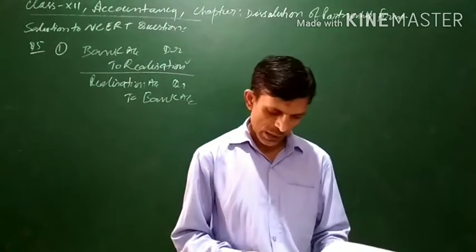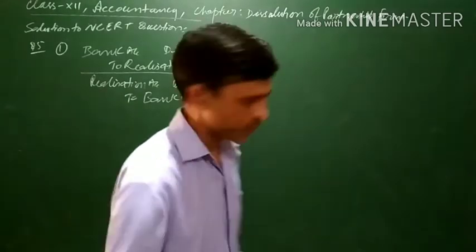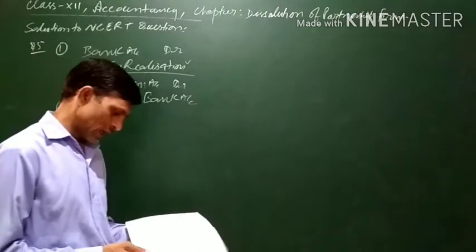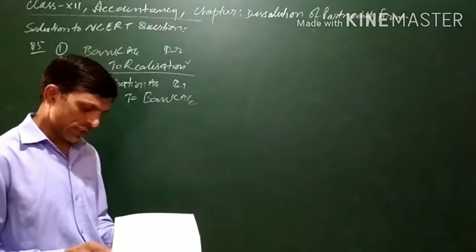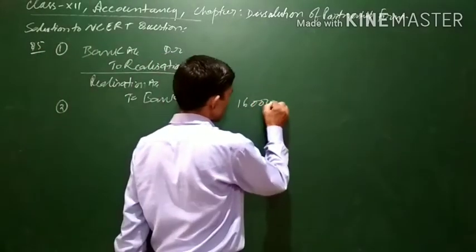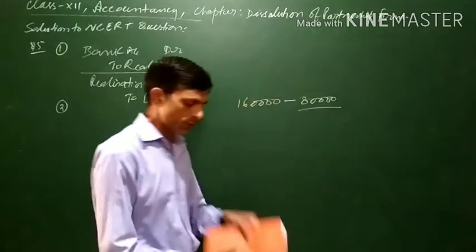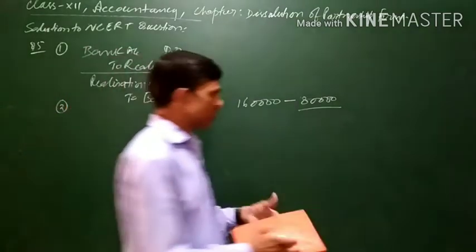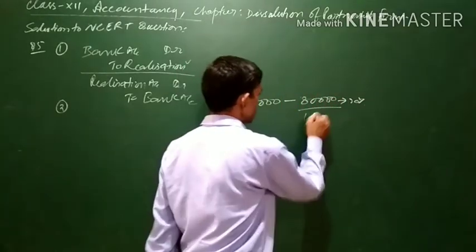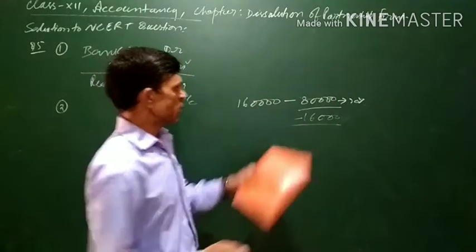A firm has a stock of 1,60,000. Ajit, a partner, took over 50% of the stock at a discount of 20%. Since the stock of the firm is 1,60,000, 50%, that is 80,000, will be taken over by the partner, and he is taking these assets at a discount of 20%. So a discount of 20% on 80,000 will be 16,000.